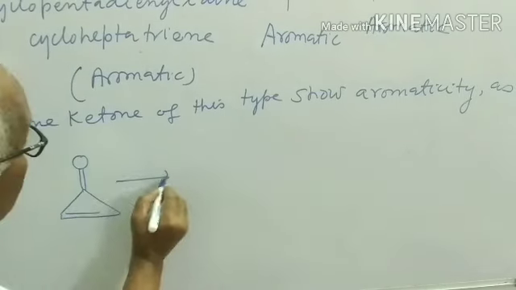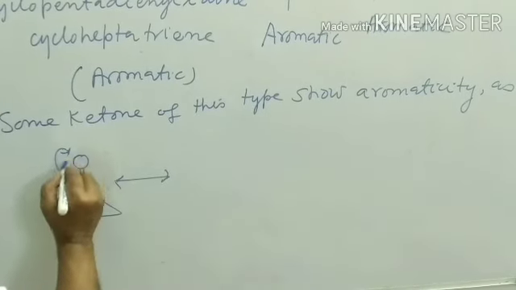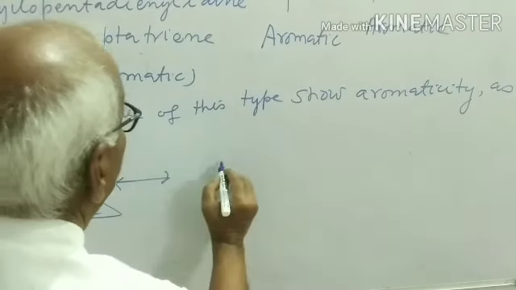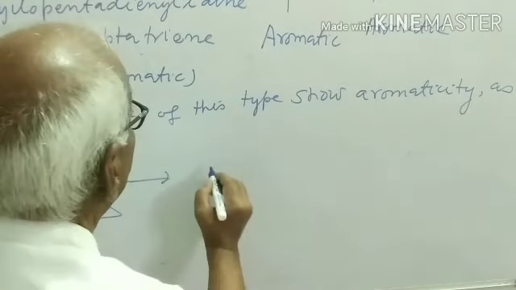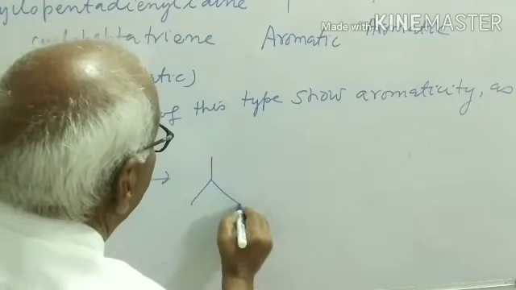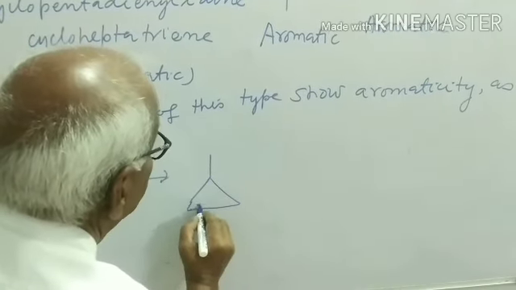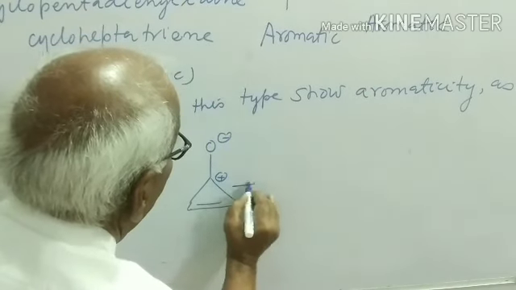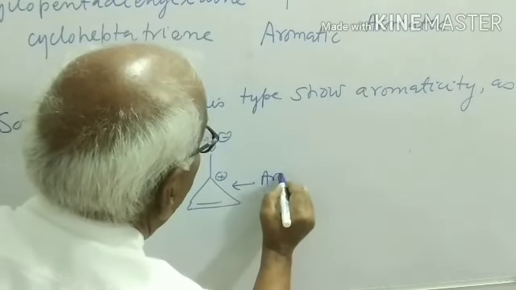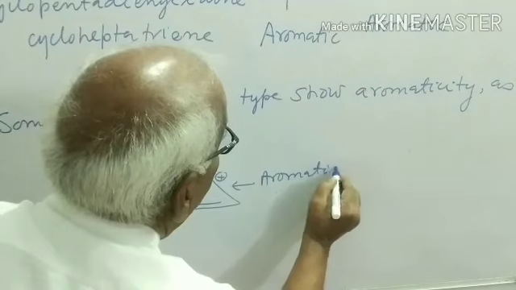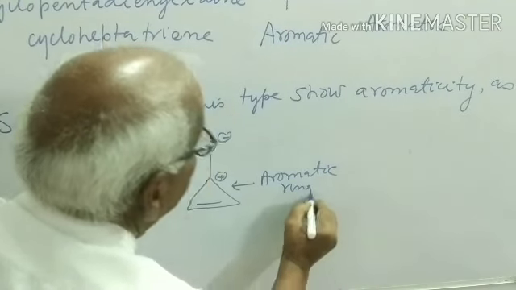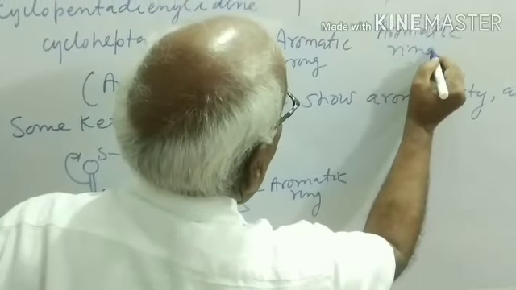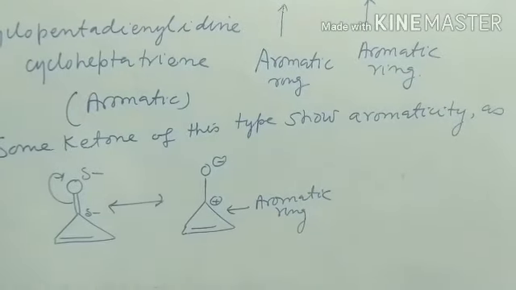It shows resonance because of electronegativity, negative, and this is the positive. So when it completely shifts over the oxygen atom, so oxygen becomes negative and this becomes positive. So this ring is aromatic ring. Just as this ring is aromatic ring, this ring is aromatic ring, so this is also the aromatic ring.